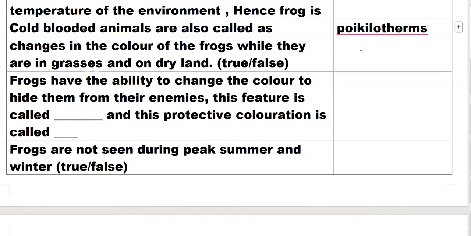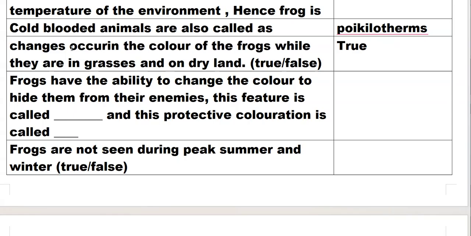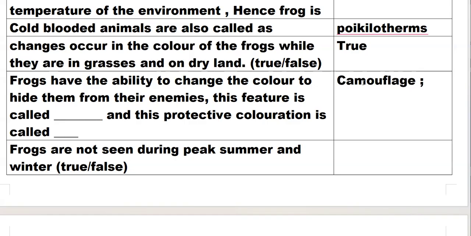Changes occur in the color of the frog while they are in grasses and on dry land. Yes, that is true. Frogs have the ability to change their color to hide from their enemies. This feature is called camouflage. And this protective coloration is called mimicry.